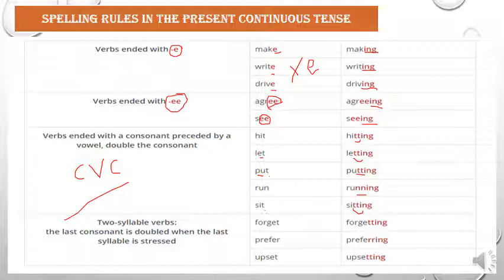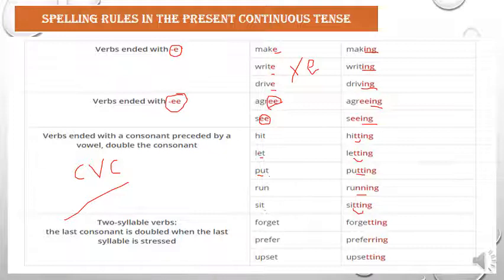Now we move to the fourth rule, rule number 4. This rule is about the words that have 2 syllables, or the 2-syllable verbs. If the word has 2 syllables, the rule says that we have to double the last consonant and then add ing, okay?